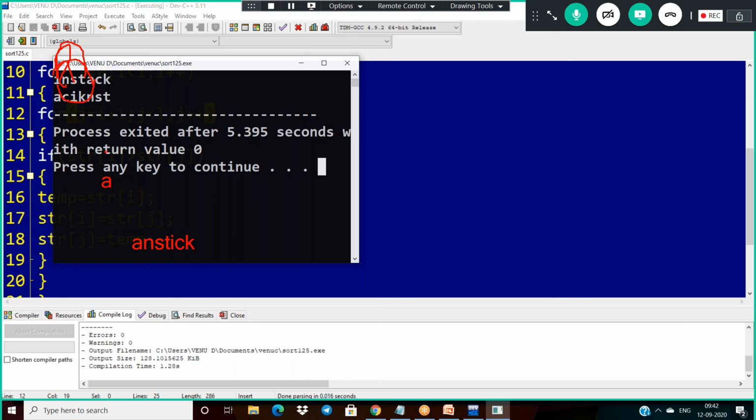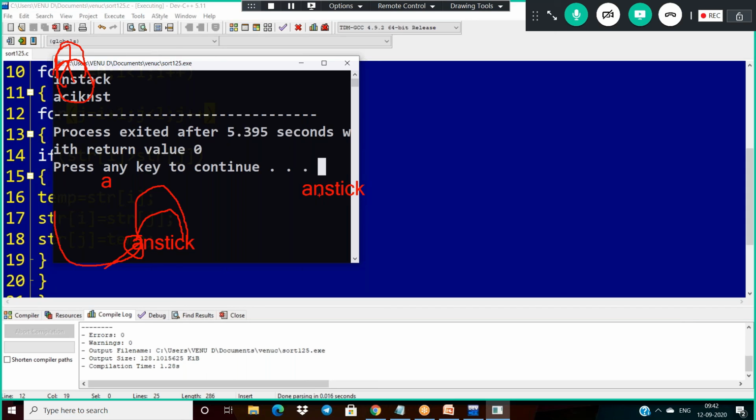Now the next case: what will it compare here? Again, it compares a with c. Is a greater than c? No. Is a greater than k? No. So after completion of the first iteration, the smallest letter is in the 0th index position. So now I don't want to compare it in the next scenario. Next, t, n s t c k, I'm taking a.